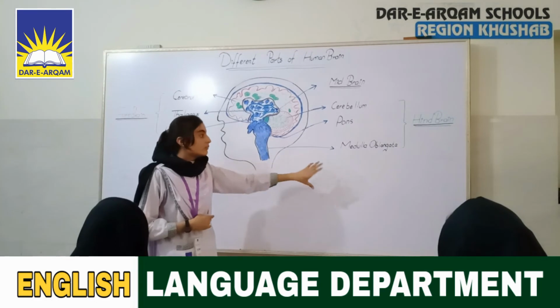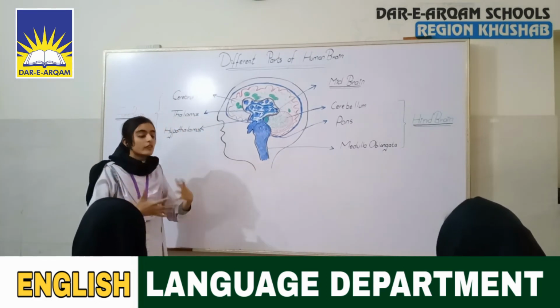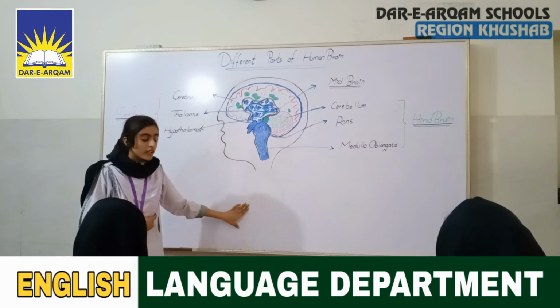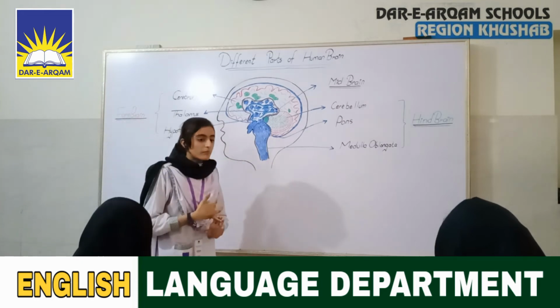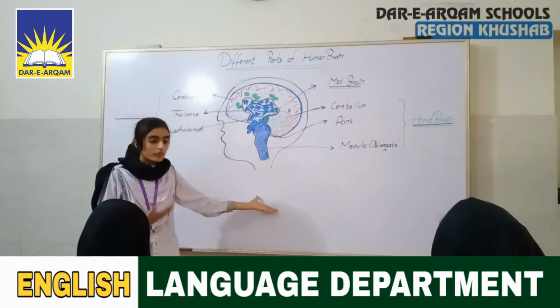The main fact about the medulla oblongata is that it is the only part of the brain which keeps on working while the rest of the brain goes to sleep. As you know, whenever we sleep, we always respire. Why? Because our medulla oblongata keeps on working.